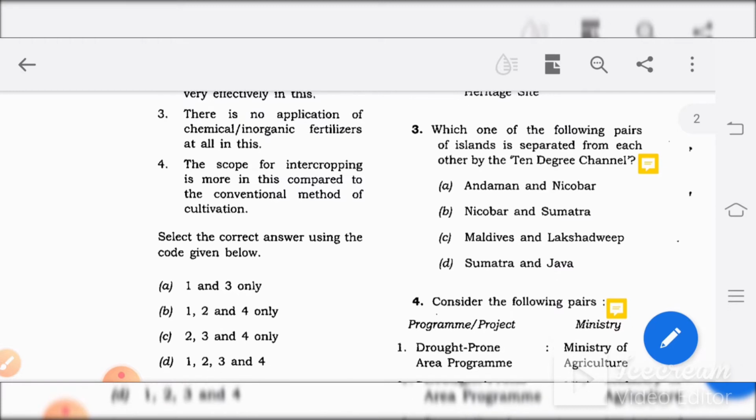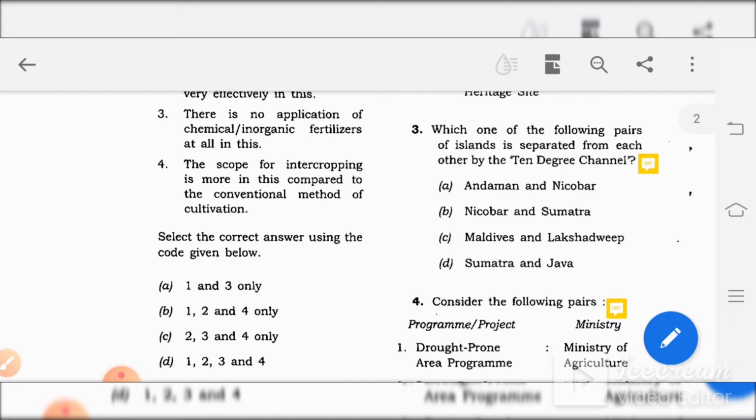So let's see the first question. Which one of the following pairs of islands is separated from each other by the 10-degree channel? Options: A. Andaman and Nicobar, B. Nicobar and Sumatra, C. Maldives and Lakshadweep, D. Sumatra and Java. You can even give your answers in the comment section below, which will help you know how much you might score in the geography section, to check which sections you are strong at and improve on it.